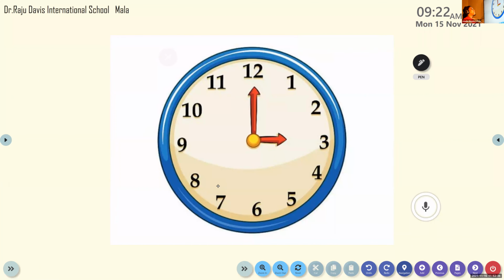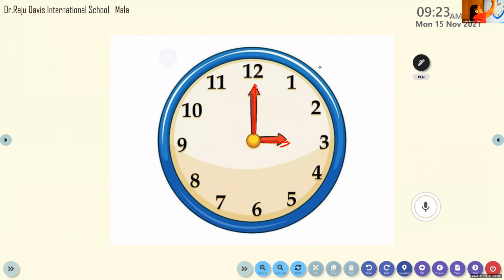So listen, children. Here we discussed that one hand is the long hand and the other one is the short hand, isn't it? So now listen, which is the minute hand here? This long one, isn't it? This long hand is called the minute hand. The minute hand is facing which number? It is facing the number 12. And what about the short hand? It is pointing to 3. Okay. Now the time is 3 o'clock.